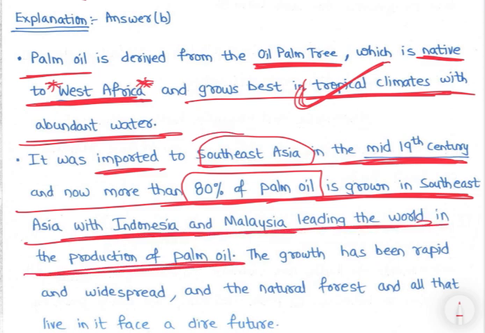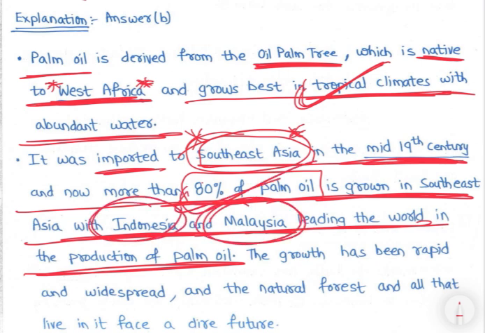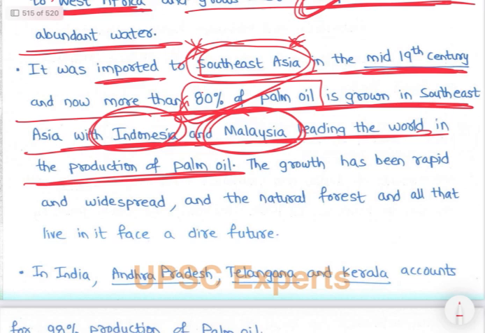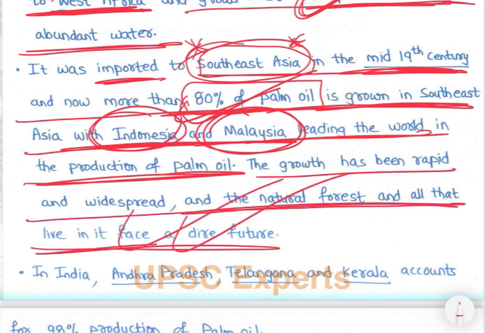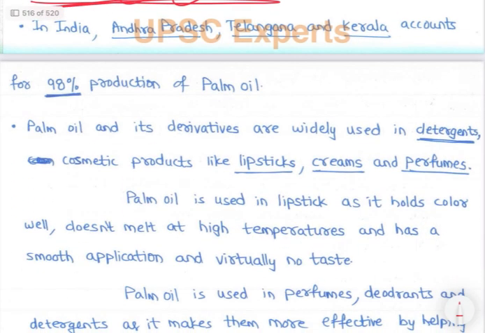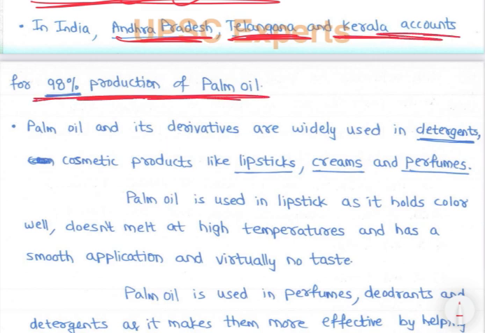Right? अब देखो ये 80% प्रोडक्शन इधर हो रहा है तो लोग सोचेंगे नेटिव टू उधर ही है, but it is introduced there, right? So 80% production in Indonesia and Malaysia में सबसे ज्यादा palm oil प्रोडक्शन हो रही है, right? The growth has been rapid and widespread, and a natural forest and all that live in it face a dire future, right? So basically जो evergreen forests of Indonesia and Malaysia उनको wipe out करके palm oil cultivation replace किया, right? So then in India, Andhra Pradesh, Telangana and Kerala account for 98% production of palm oil, right? 98% production of palm oil इन states में हो रहा है.